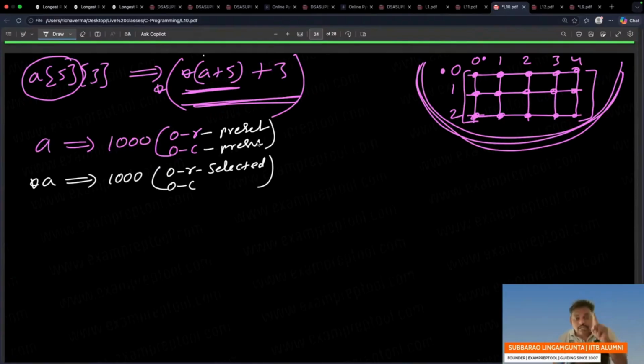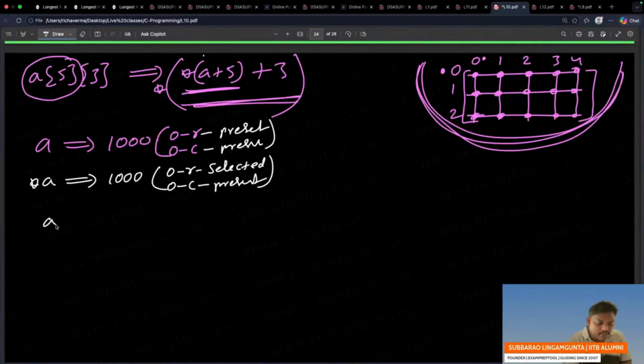But when you say star, whichever row you are, that row is selected. 0th row selected, right? 0th column you are present, but because the second star is not happening, I am not selected.